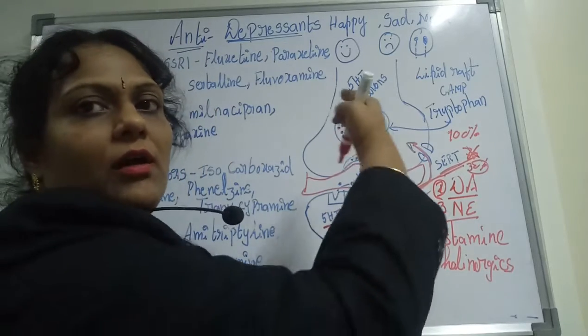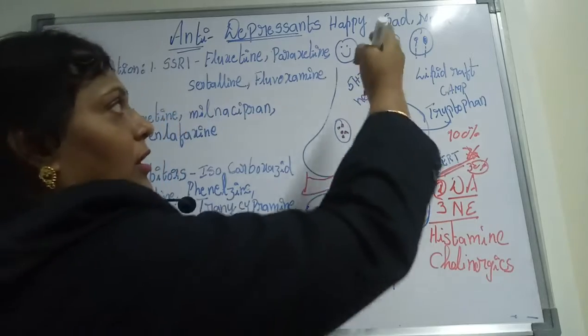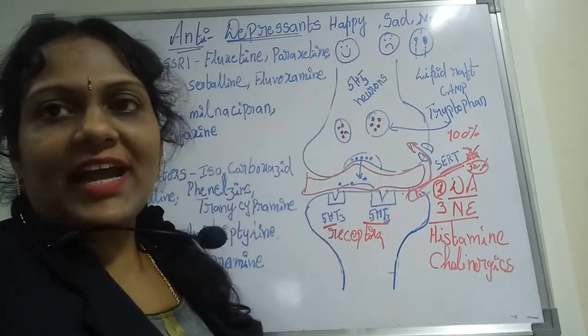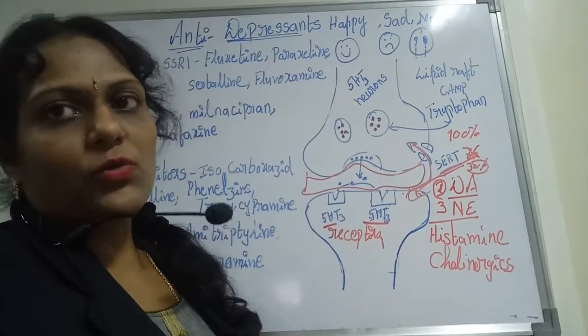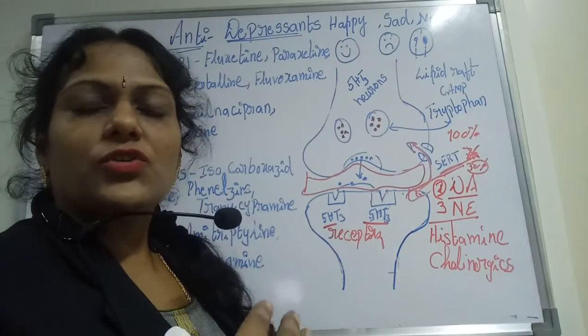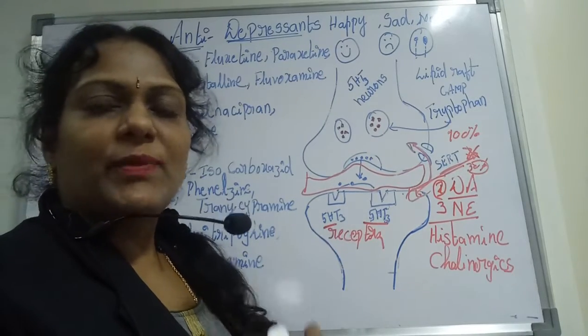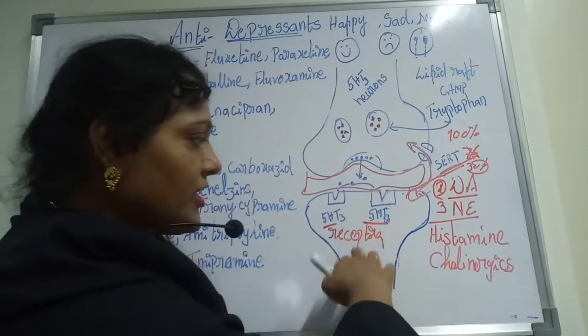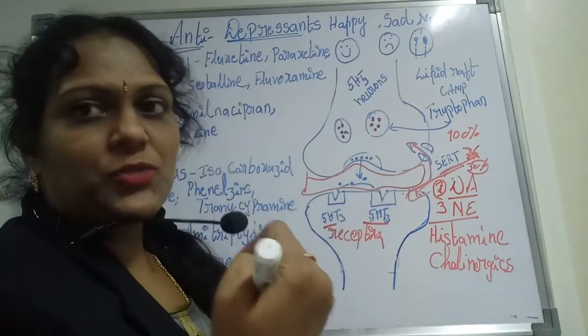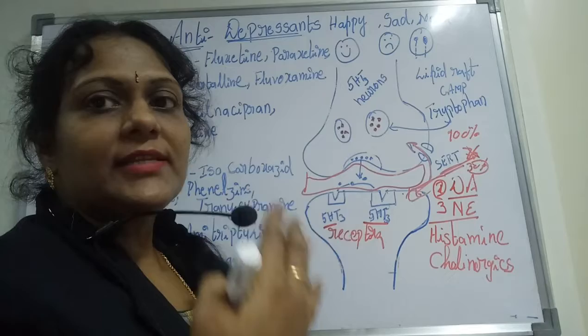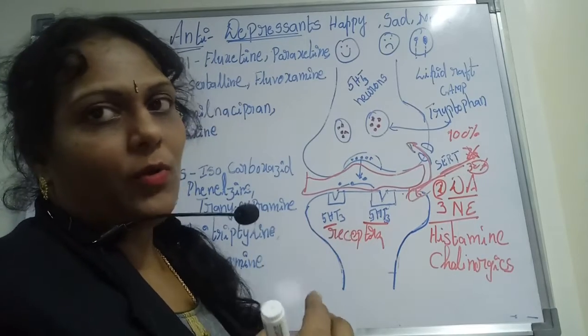This is the mechanism of action of antidepressants acting on 5-HT neurons. These are also called serotonin neurons because they are synthesized and carried by serotonin receptors, synthesized in your medulla oblongata.